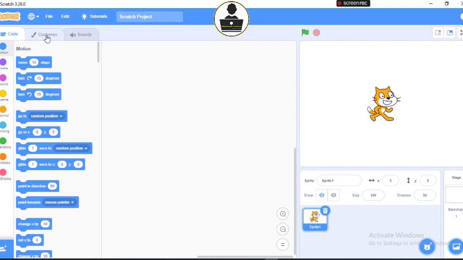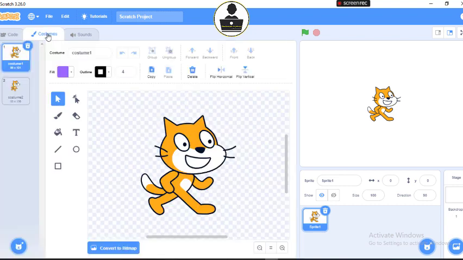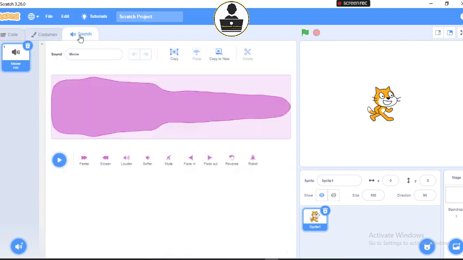Then your costumes talks about your character. You can change the color, the design and appearance of your costume. You can also draw your own costume, your own character in the costume page. This is the costume page. You open it, you can delete this one and draw yours. All right. Then the sound opens up the sound library.